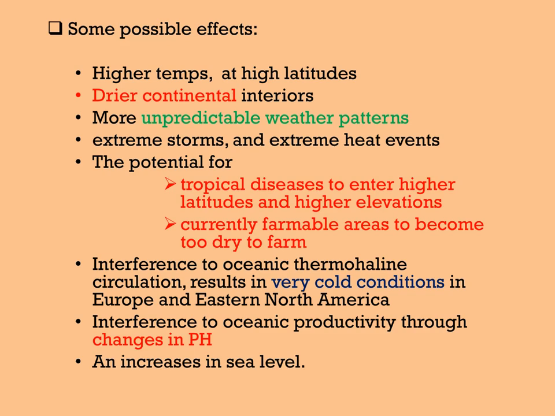Currently farmable areas could become too dry to farm. Interference to oceanic thermohaline circulation results in very cold conditions in Europe and Eastern North America. There is also interference to oceanic productivity through changes in pH and increases in sea level.